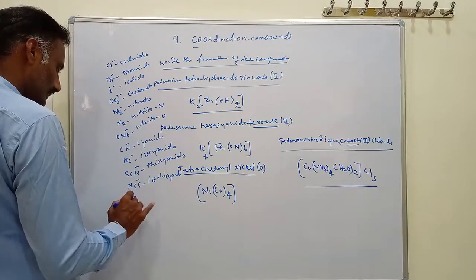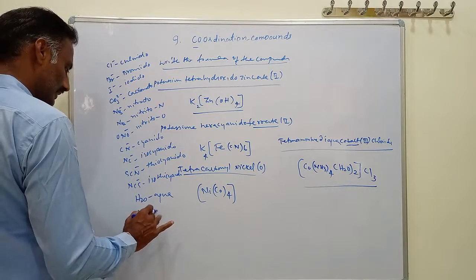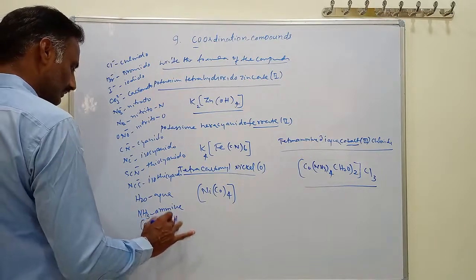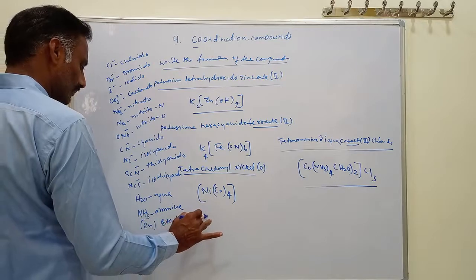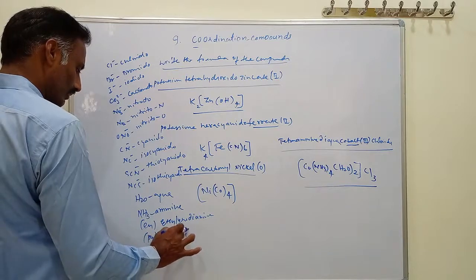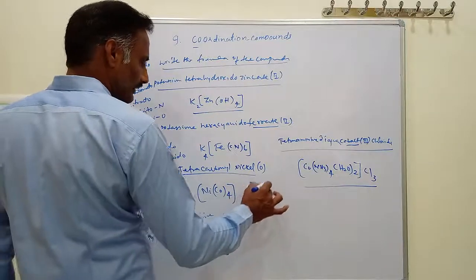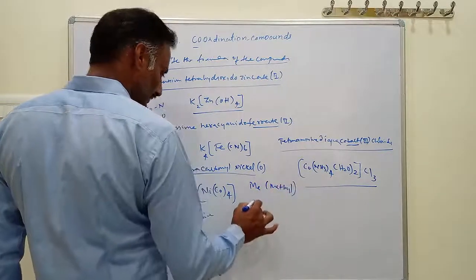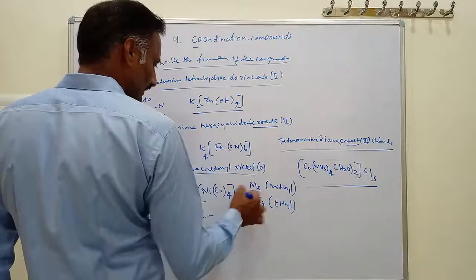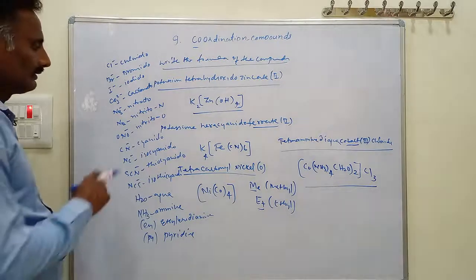Also here you come across H2O, aqua, and NH3, this is amine, and en, ethylenediamine, and py, pyridine. Sometimes you use Me, which indicates methyl, and Et, which is ethyl. These are the types of abbreviations we use in coordination complexes.